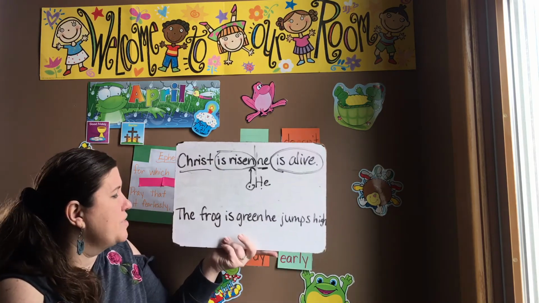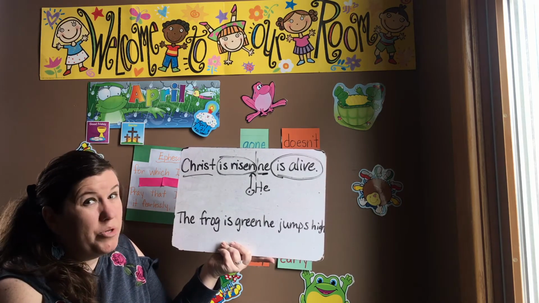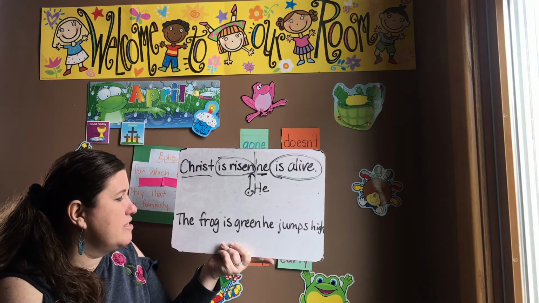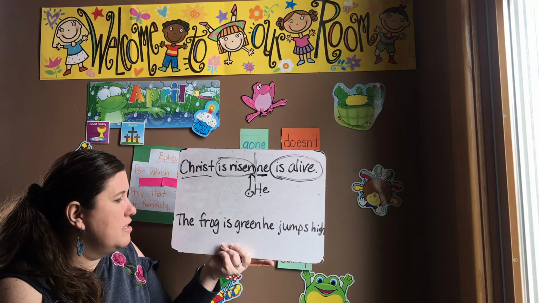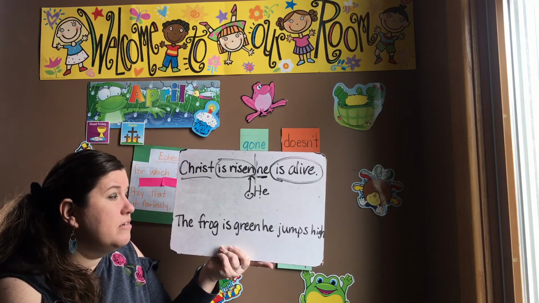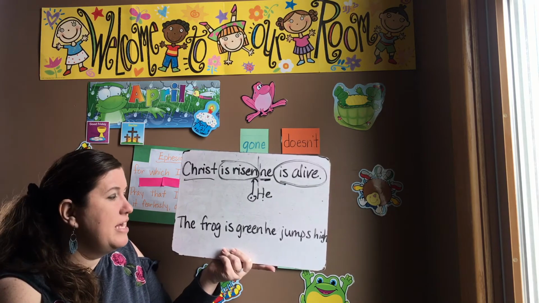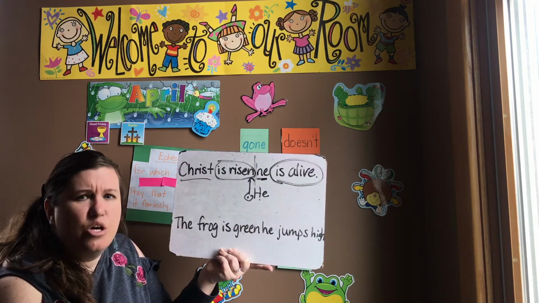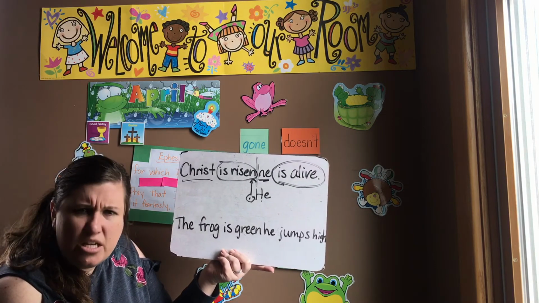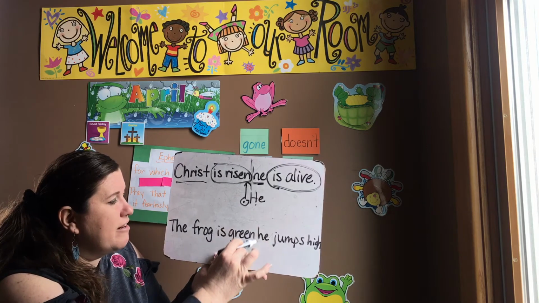Let's look at this one. The frog is green, he jumps high. Almost ran out of room. The frog is green, he jumps high. Where is our sentence? Yeah, the frog is green. What is he? Green. Who is? The frog. He jumps high. Who jumps high? He. What does he do? Jumps high. Okay, so we know we're going to split it here.